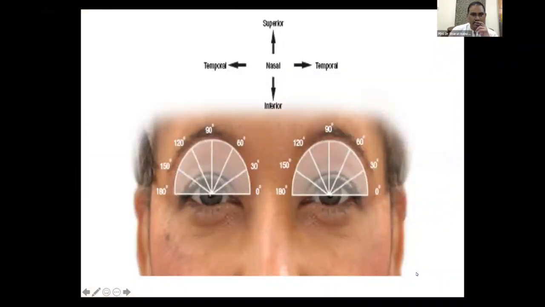You should remember how to mark your axis, or how to know your axis. This is a typical way: there's 0 to 180 with the vertical meridian. So you have to mark them pre-operatively and also during surgery, as to what is the axis of the IOL which you are placing. All these have to be done precisely and with patience.